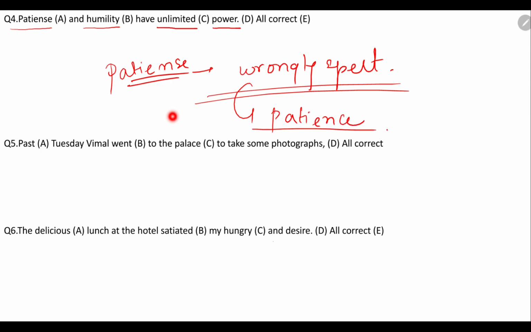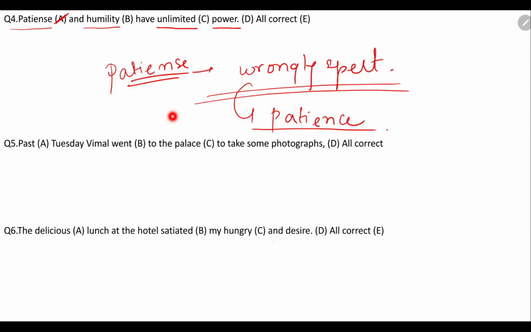Patience. This is the patience spelling, not SE. So this is the word that has been wrongly spelled. The word correction for this particular statement is patience. Okay, so option A is your right one. Moving on to question number 5.